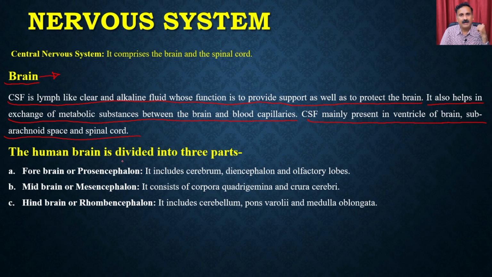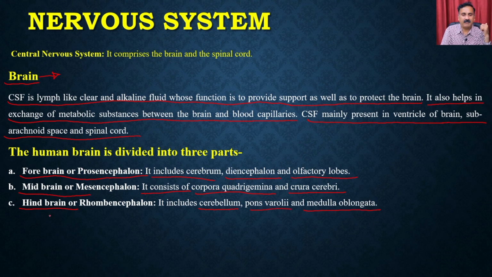According to the anatomy, the human brain can be divided into three parts. It can be the forebrain or the prosencephalon, which includes the cerebrum, diencephalon, and the olfactory lobes. Then you have the midbrain, which consists of the corpora quadrigemina and the crura cerebri. And then you have the hindbrain, which includes the cerebellum, pons varolii, and the medulla oblongata.